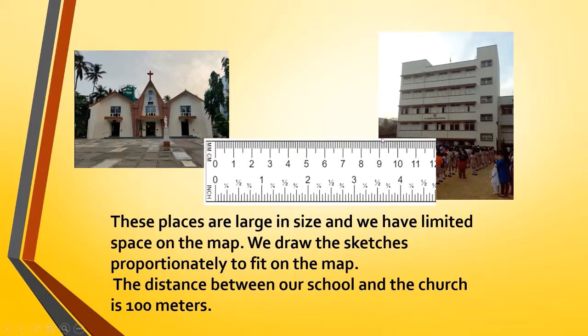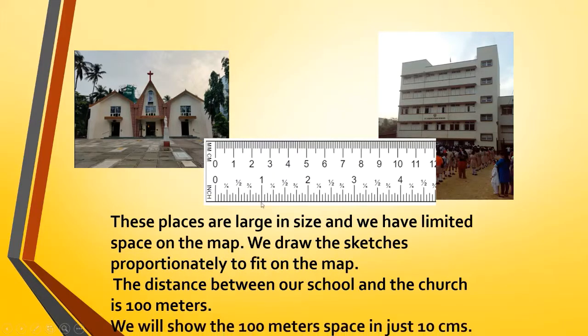So, a cartographer might fit it at a distance of 10 centimeters. Here it starts at 0 and here the school building starts at 10. So he has left 10 centimeters and drawn the next figure. We show 100 meters in just 10 centimeters.